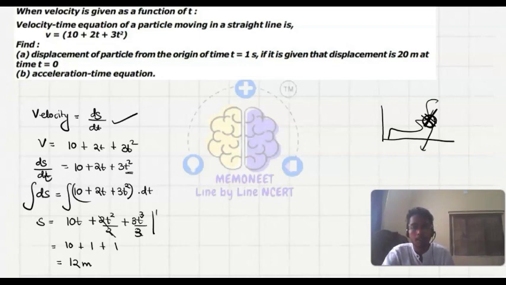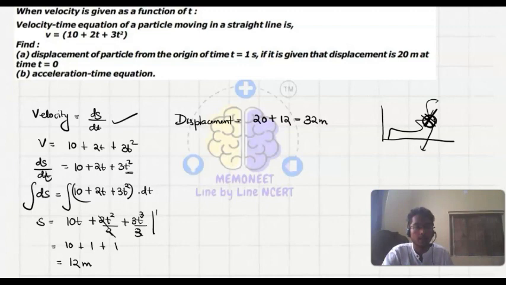And it is given that at t equals 0 the displacement is 20 meter. So the total displacement here is equal to 20, that is originally covered, plus that covered from t equals 0 to t equals 1 second, that is 12 meter. This is equal to 32 meter, the displacement here.